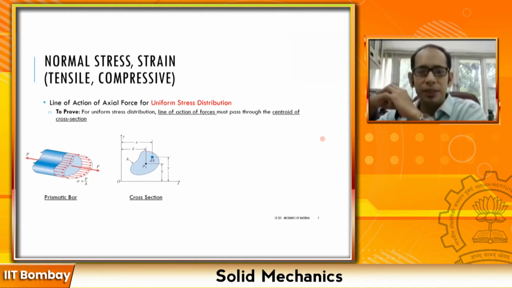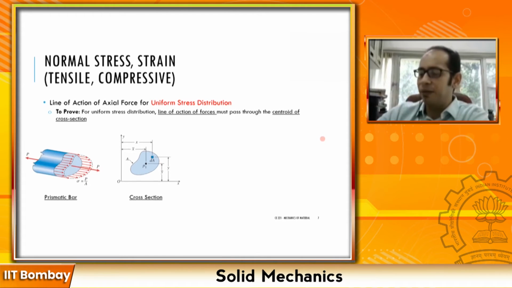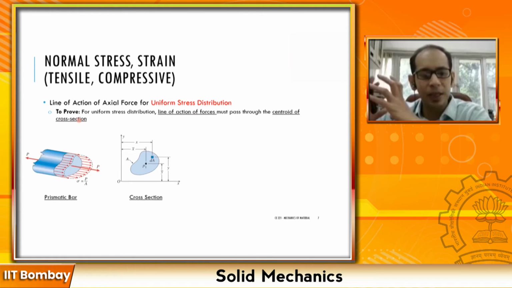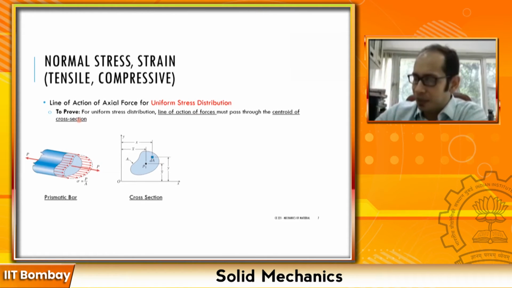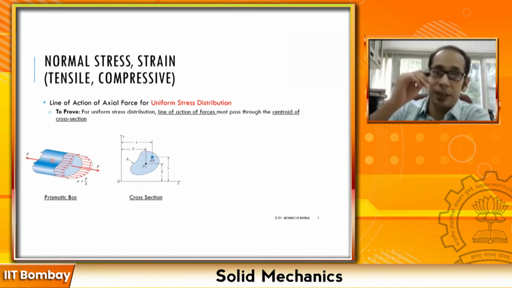What this theory says is that if you have a uniform stress distribution, remember that is P divided by A, then the line of action of the force, that is the line of action of this particular force P, must pass through the centroid of the cross section. So let's take a look at the figure and try to understand. You have a particular cross section over here, you have applied a particular load P, right? This you may imagine as the internal cross section Mn, right?